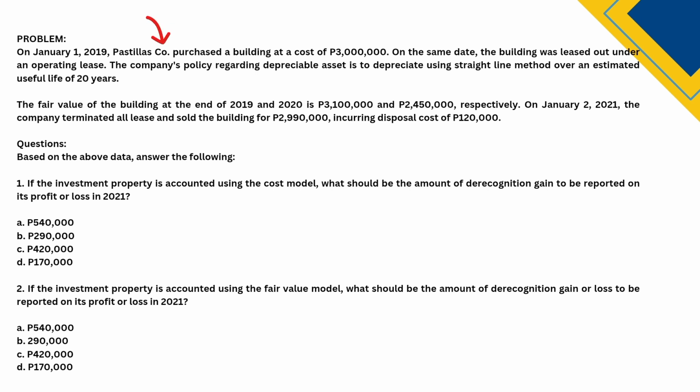Based on the above data, we must answer the following questions. First, if the investment property is accounted using the cost model, what should be the amount of the recognition gain to be reported on its profit or loss in 2021? Second, if the investment property is accounted using the fair value model, what should be the amount of the recognition gain or loss to be reported on its profit or loss in 2021?